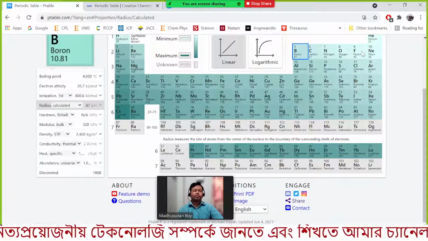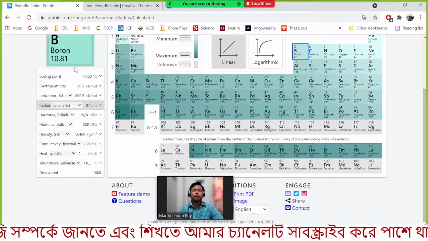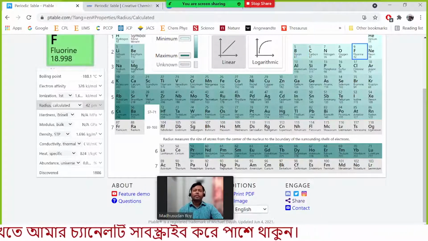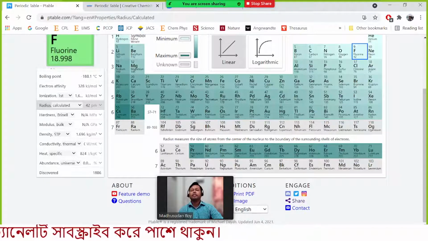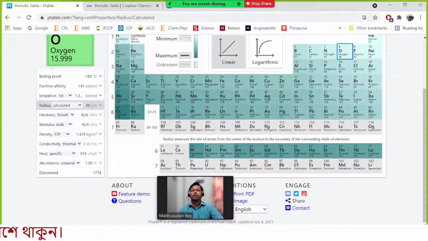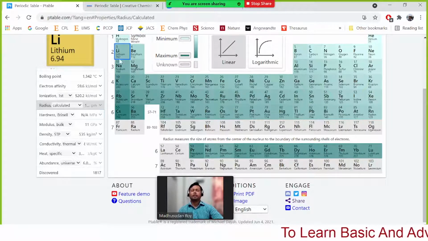So here you can see as we move from right to left, the electron affinity decreases. For fluorine the electron affinity is very high, 328 kilojoule, for oxygen 141, for nitrogen 7 kilojoule, but carbon is an exception. So for boron 26 and beryllium 0, lithium has some affinity, but that is also a little bit exceptional, I would say.